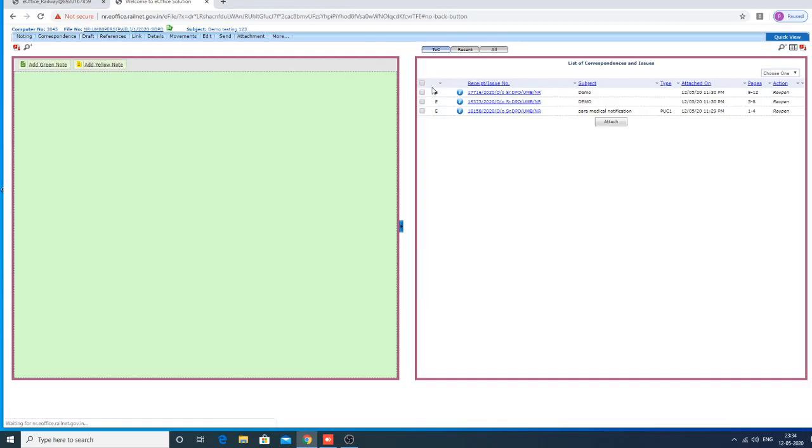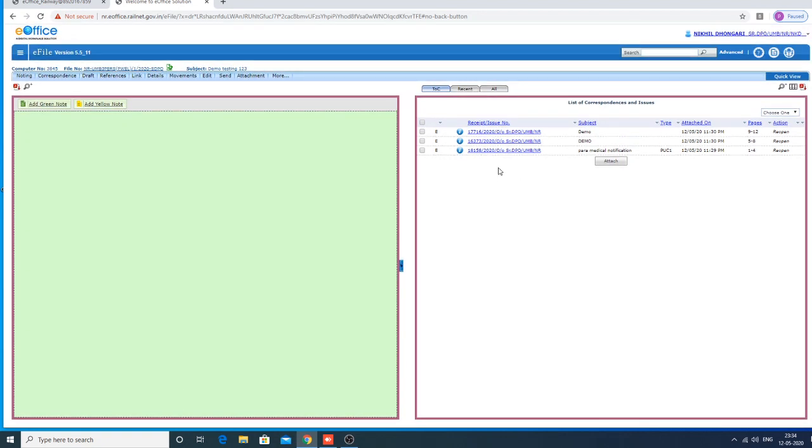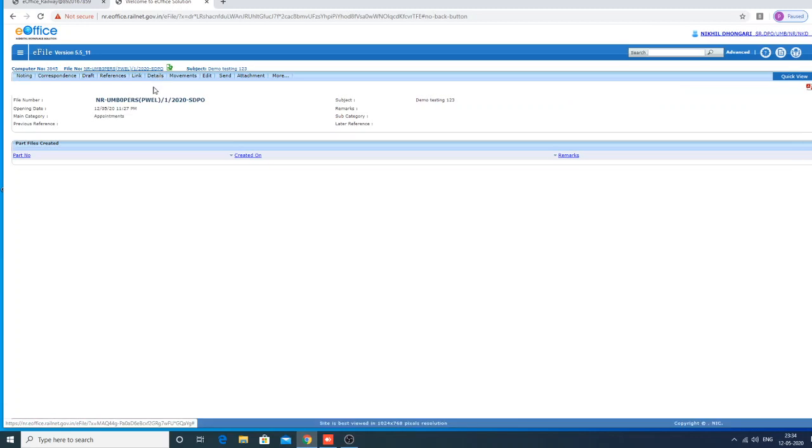Now you just click TOC. If you click details, the details of the file will be shown here.